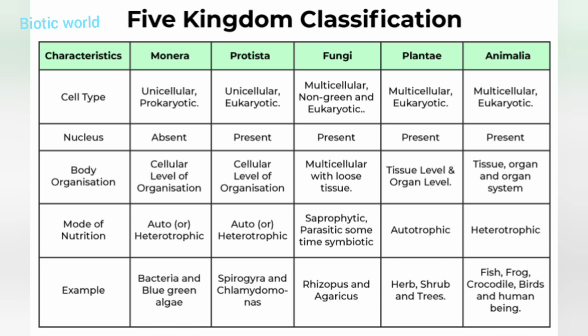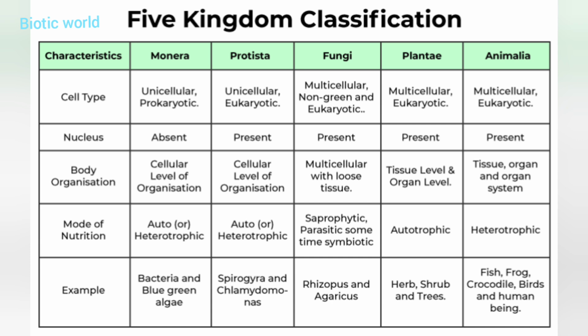Now let us see a quick review of examples of these kingdom classifications. Monera has bacteria and blue-green algae, Protista has Spirogyra and Chlamydomonas, fungi have Rhizopus and Agaricus, plants have herbs, shrubs and trees, whereas animals have fish, frog, crocodile, birds and human beings.